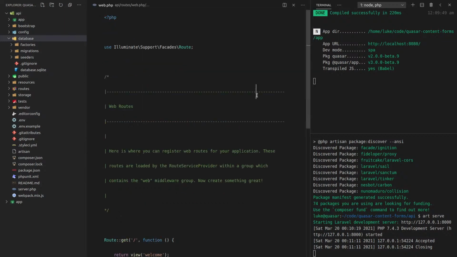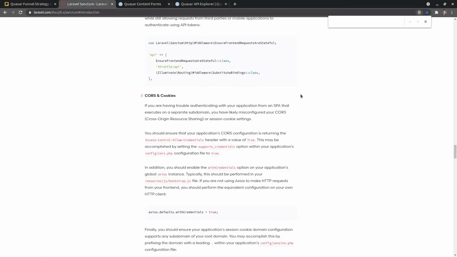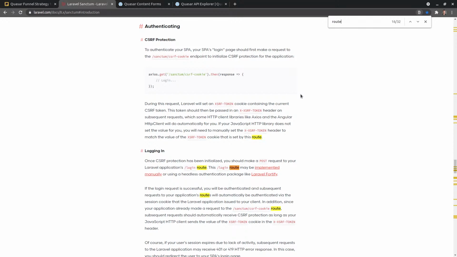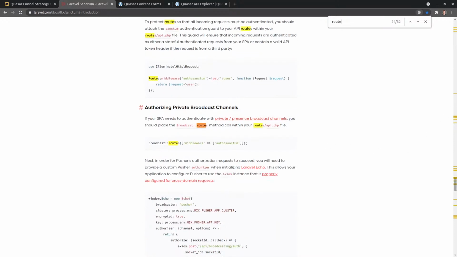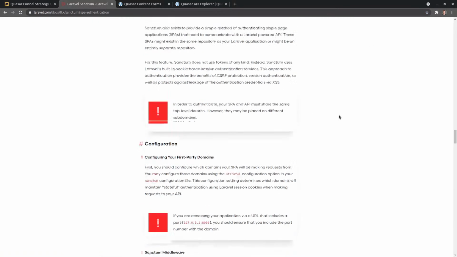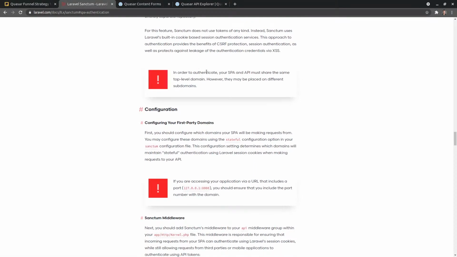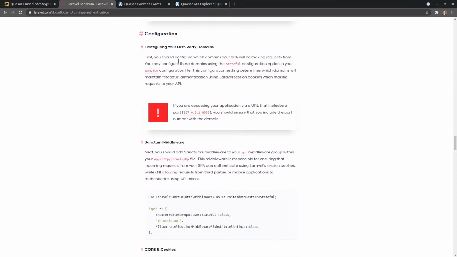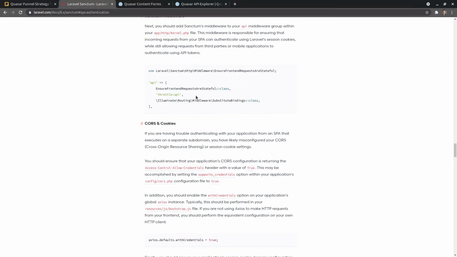Let's go to web.php. I think that's where this route is supposed to be. Search for the word route. Maybe I was supposed to register something. No, that's not the case. Let's come back in here and come down and see if I can figure it out. Alright. Stateful. Let's double check this again.